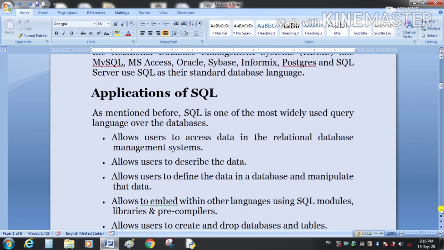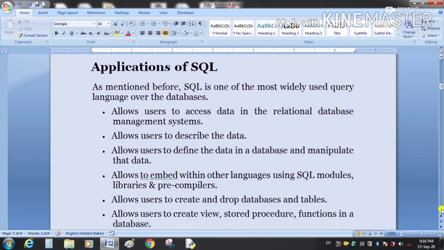Now we will discuss applications of SQL. SQL is the most widely used query language over databases. It allows its user to access data in relational database management systems.